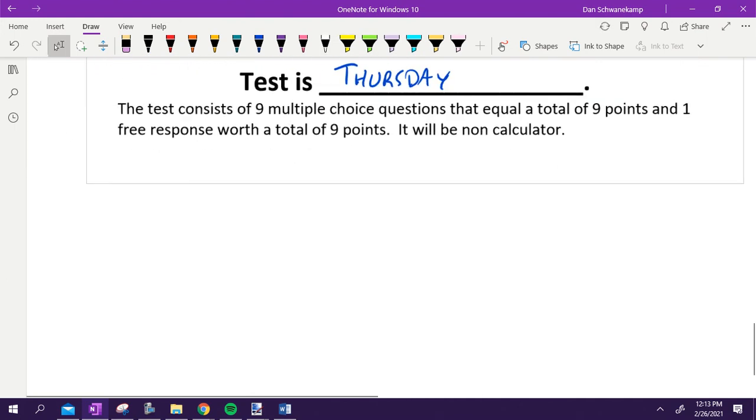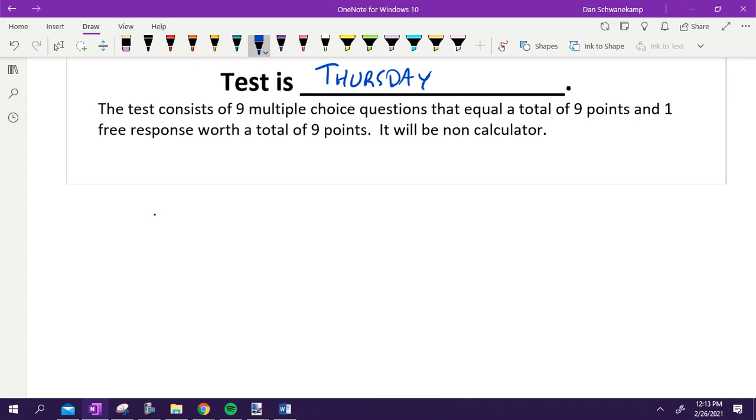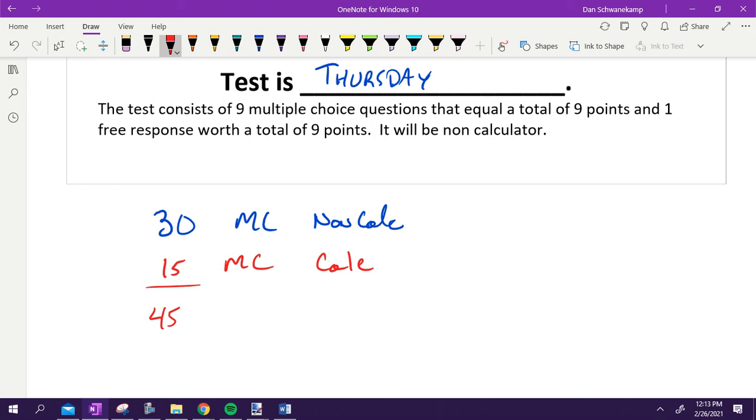It'll look like this. You will have 30 multiple choice non-calc questions. You get 60 minutes to do that. And then you will have 15 multiple choice calculator questions. You have 45 minutes to do that. That gives you a total of 45 multiple choice questions. They take each of those and multiply by 1.2. Why do they multiply by 1.2? Because it gets you to 54 points. That's the first half of the test.